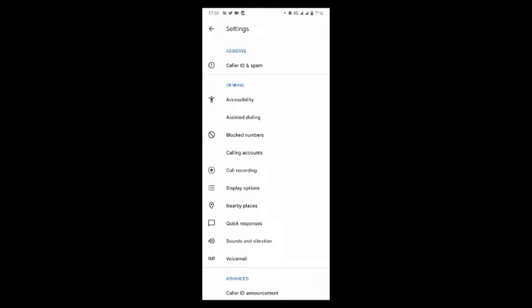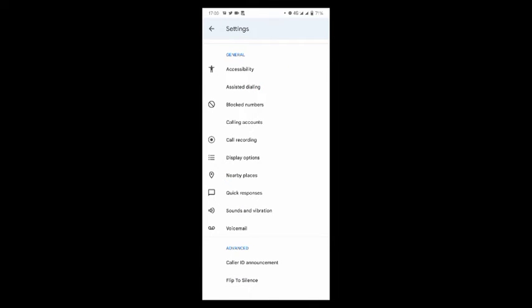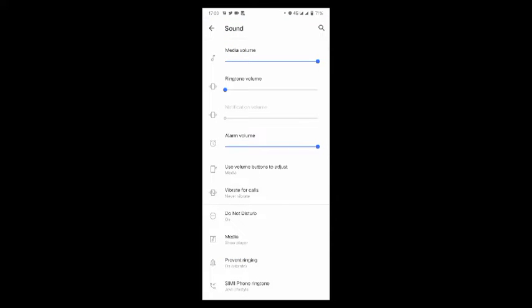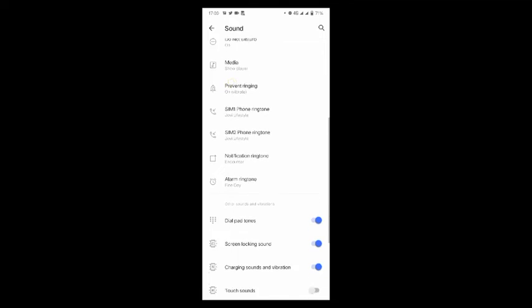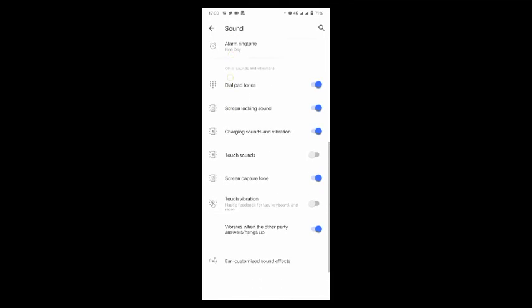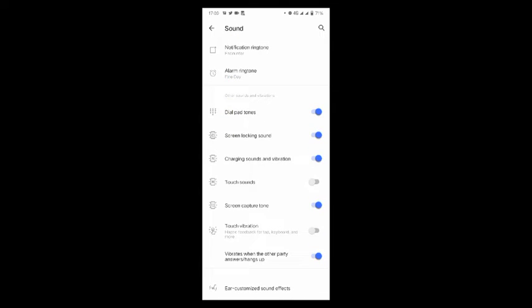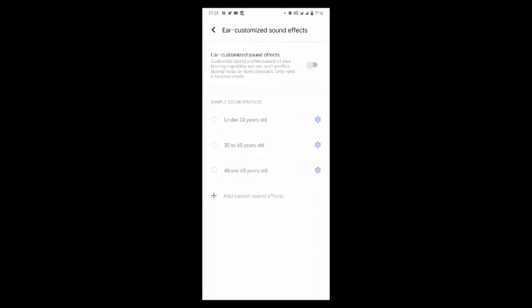Then once you click on that, you are going to see sounds and vibration. You are going to click on sounds and vibration. And once you click on sounds and vibration, you are going to scroll down. Then once you continue scrolling down, the last option you are going to see is the ear customized sound effects. Then you are going to click on that, and if you want to turn it on, it's going to be